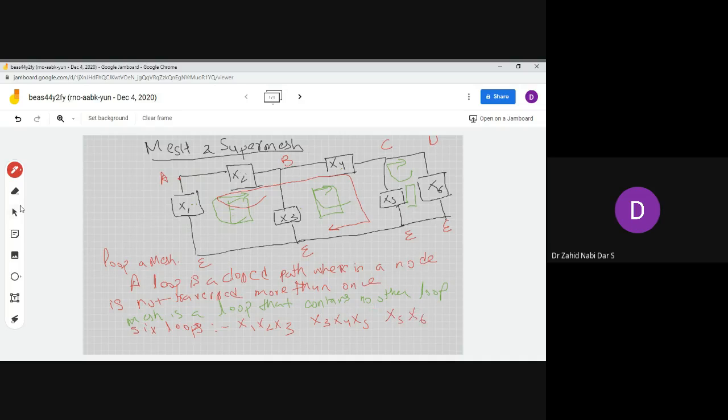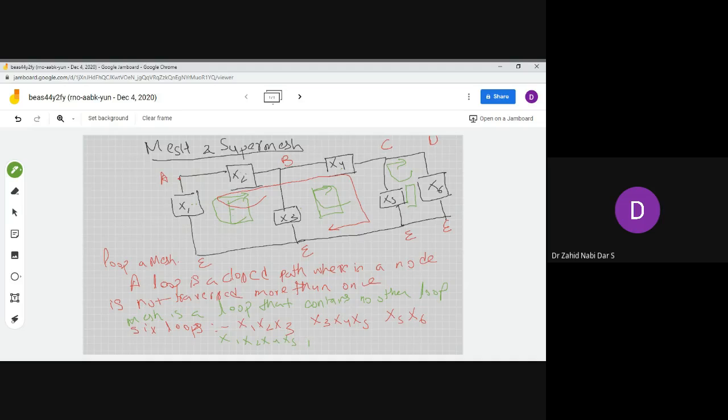Now comes the part that you have to see through. Why am I showing you all this? Because sometimes a KVL equation we have to operate through the bigger loops also. The bigger loops, as you can see here, are x1, x2, x4, and x5. This is the bigger loop, x1, x2, x4, and x5.